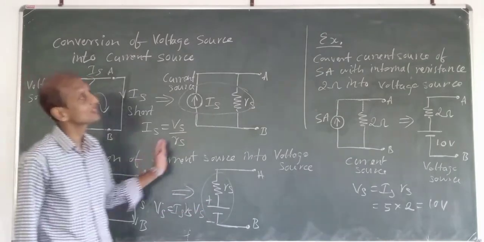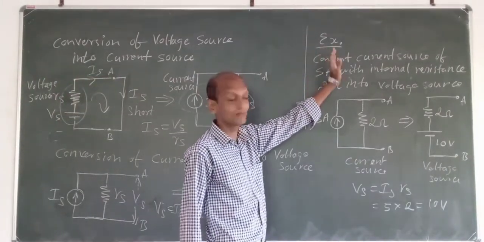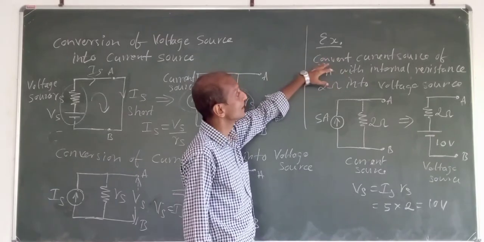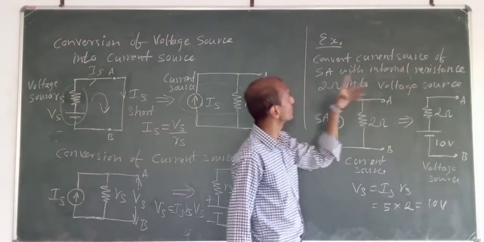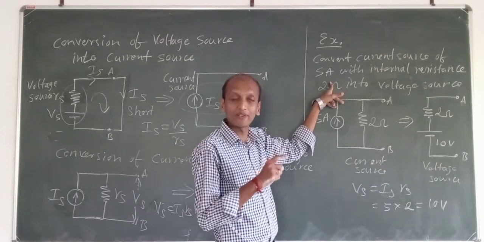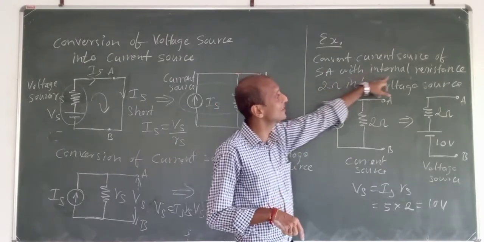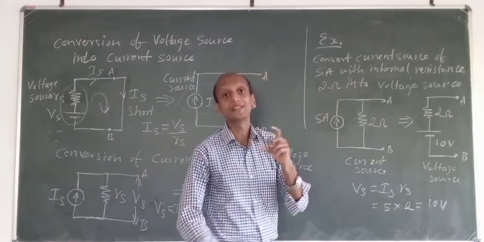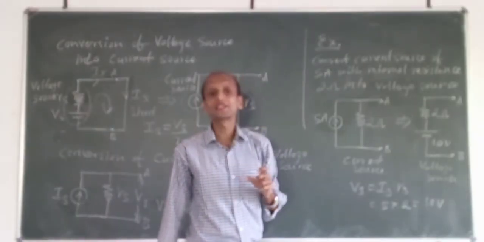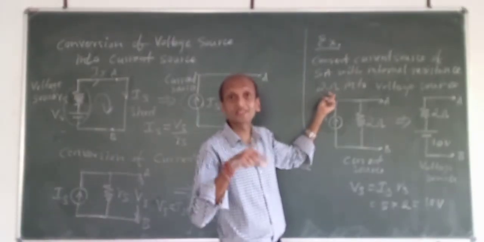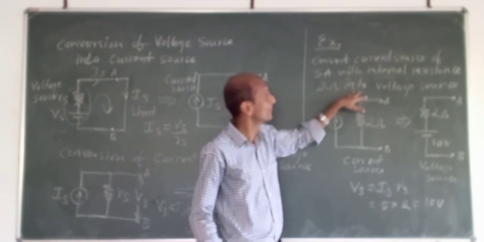Okay. So now they have given an example. Convert the current source of 5 amperes. They have given us what? A current source of what? 5 amperes with an internal resistance of 2 ohms. That 5 amperes current source has some internal resistance of what? 2 ohms.